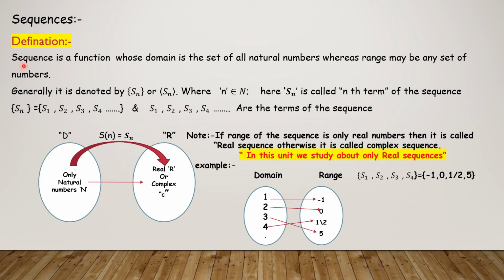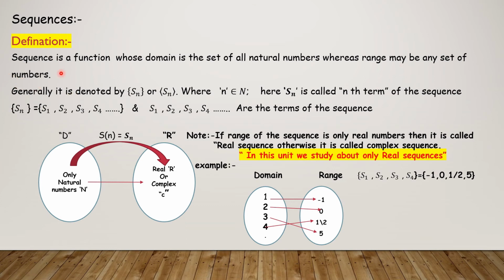Now you see the definition of a sequence. A sequence is a function whose domain is the set of natural numbers, whereas the range may be any set of numbers. A sequence is also a function. It is not a new topic, just a modified function.